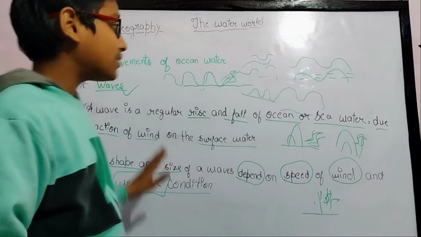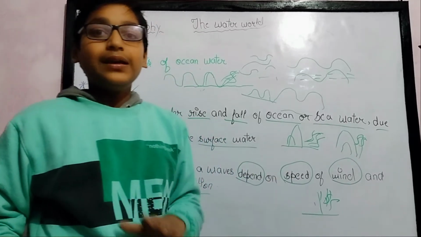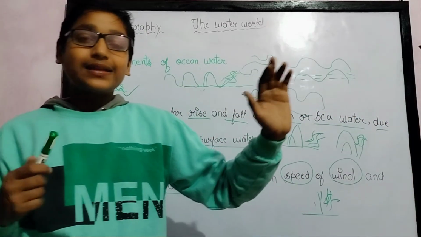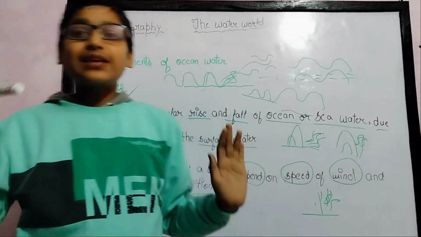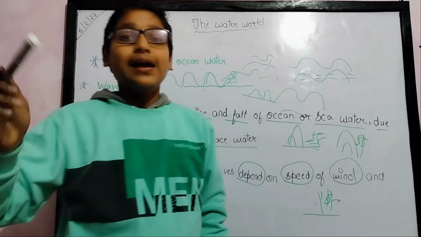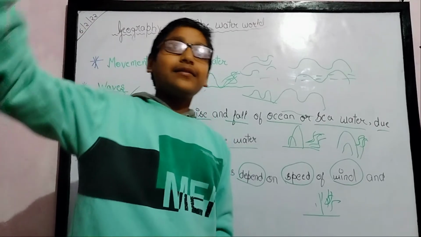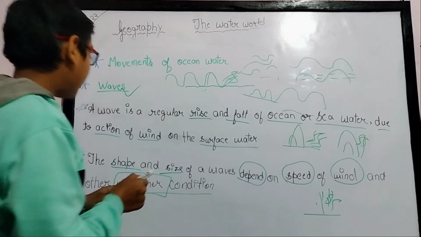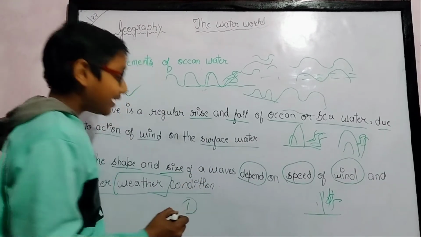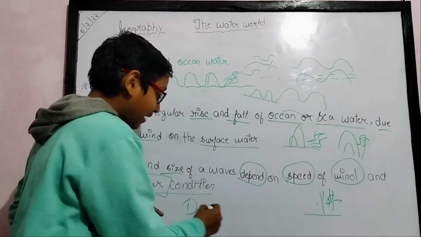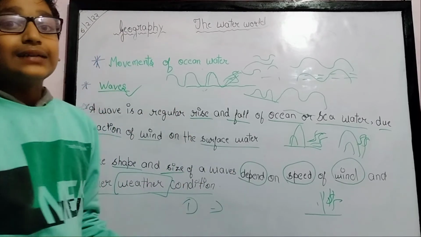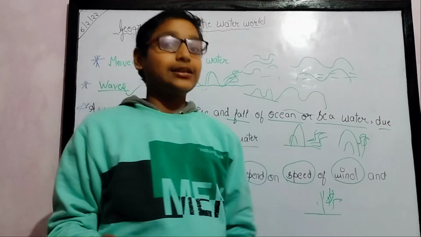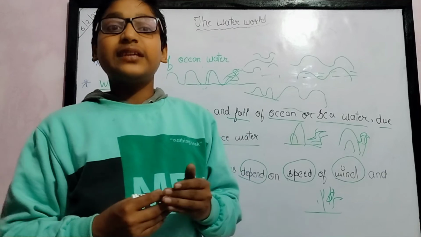If you live on the coast, you will see that in summer seasons, on sunny days, the waves are not very high, but on rainy days the waves are very high. So we have studied one factor, how waves are caused by wind. Next we will study how waves are caused by earthquakes and volcanic eruptions in the seabed.